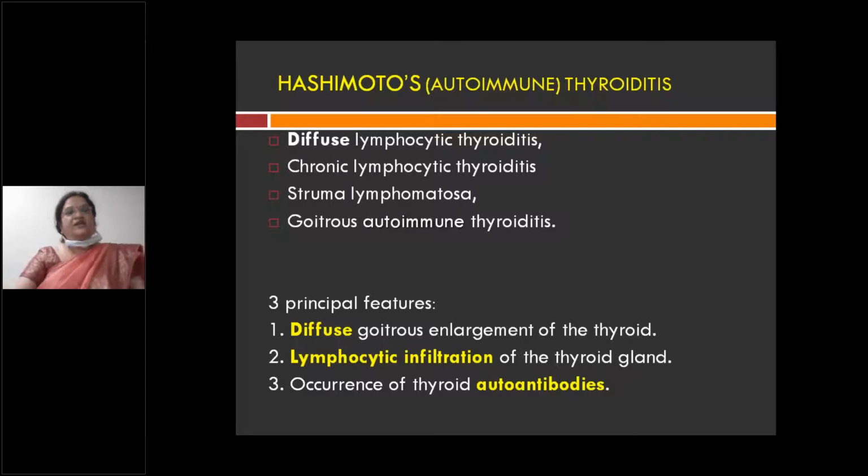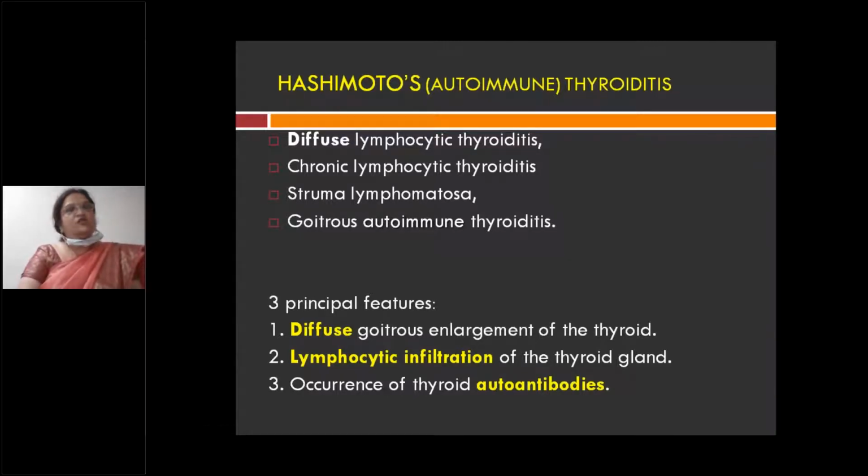So what do you see in case of Hashimoto's thyroiditis? Clinically, the patient has diffuse enlargement of the thyroid. For example, in multinodular goiter you have nodular enlargement of thyroid, or solitary nodular enlargement. But Hashimoto's is one condition where you have diffuse enlargement of the thyroid, and as I've already said, histopathologically you have lymphocytic infiltration. The most common infiltrate is lymphocytic infiltration.